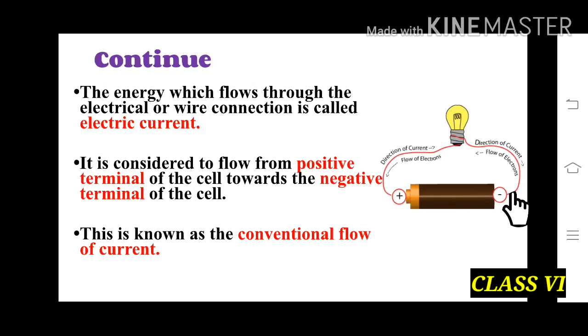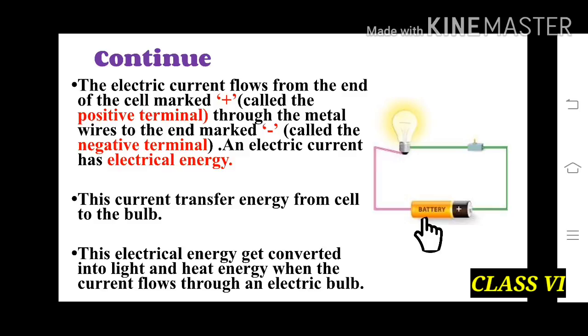In this picture we can see the electric current flows from the end of the cell marked with the plus sign, that is the positive terminal, through the metal wires and to the end marked with the minus sign, called the negative terminal.